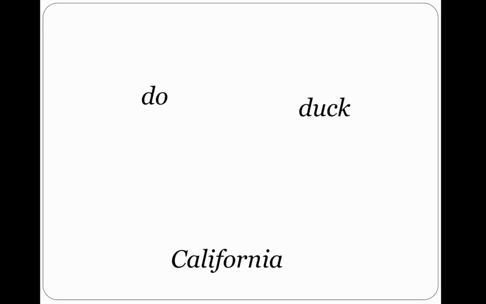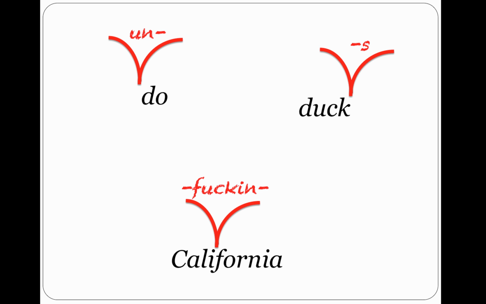Now we can further classify bound morphemes by the position they take in a word, either at the end, like the plural S in "ducks," or at the beginning, like un- in "undo," or in the middle, like the -fucking- in "fucking California." Note that we use hyphens to indicate where a morpheme attaches.